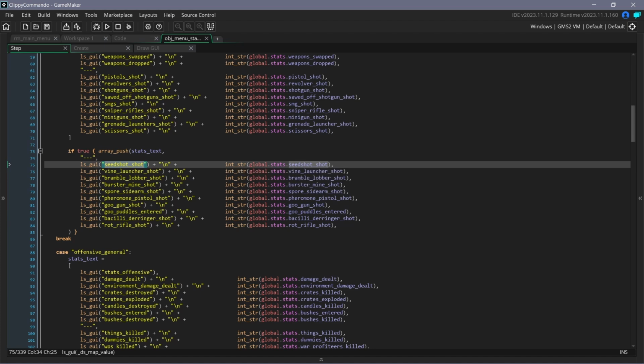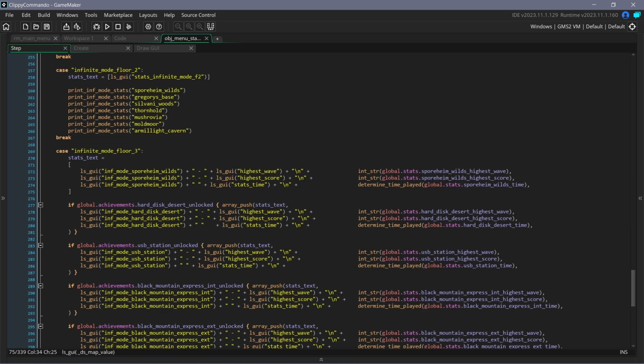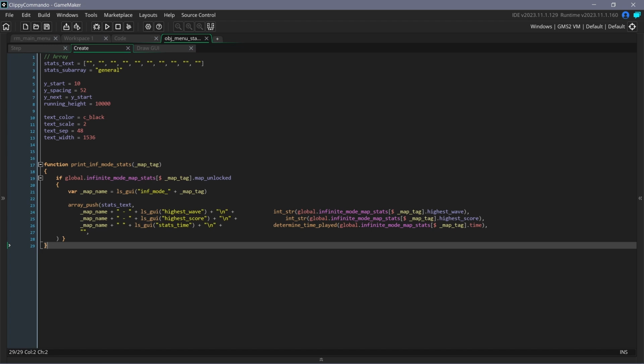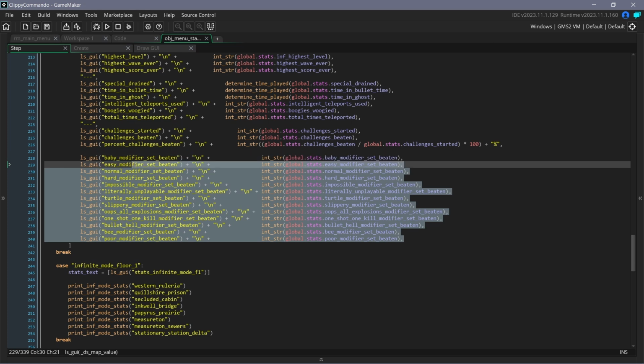And then this function just converts an integer into a string. There are a couple more. Yeah, a determined time played. So that'll convert frames to time in the format of hours, minutes, seconds, and just make it look nice. So I'm gonna make a general function for the challenge mode, because right now all of this will crash the game.